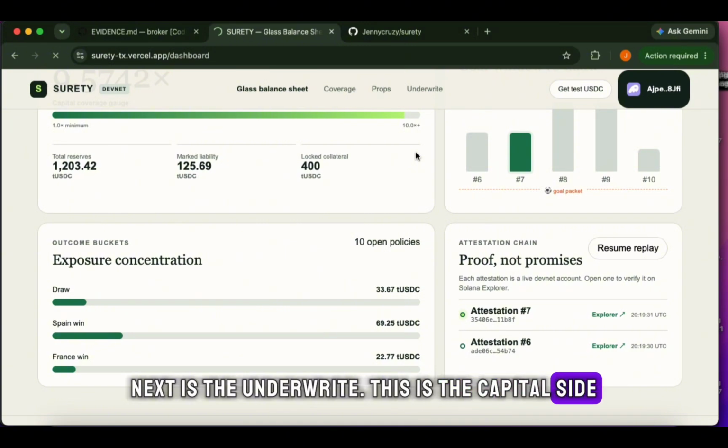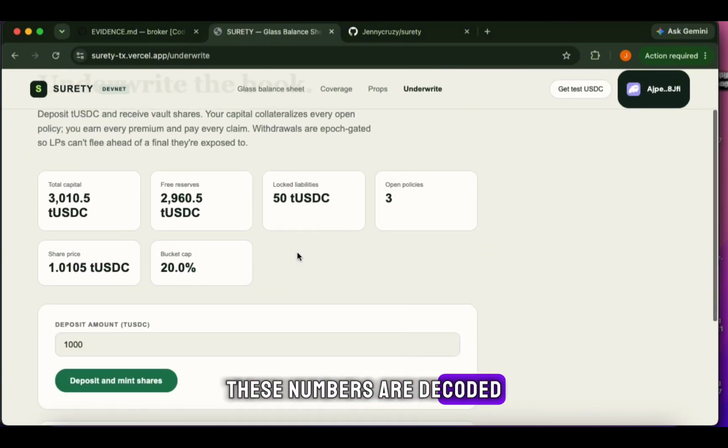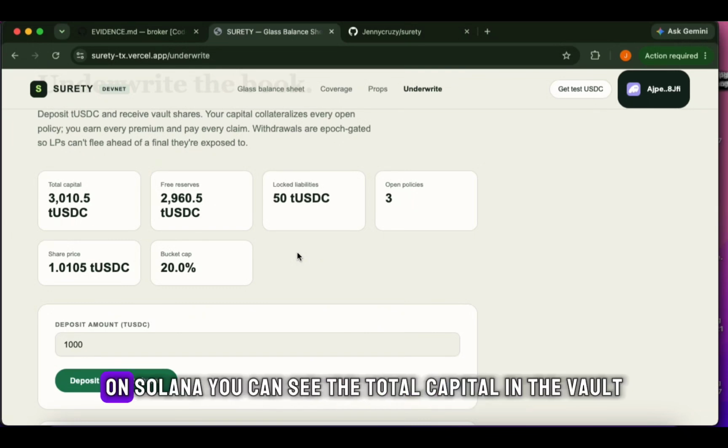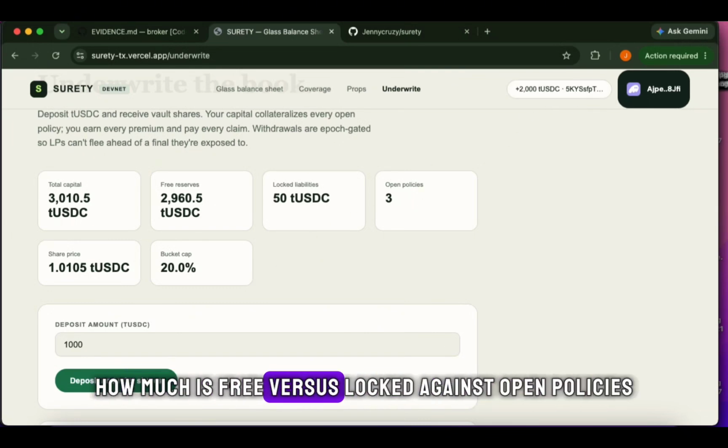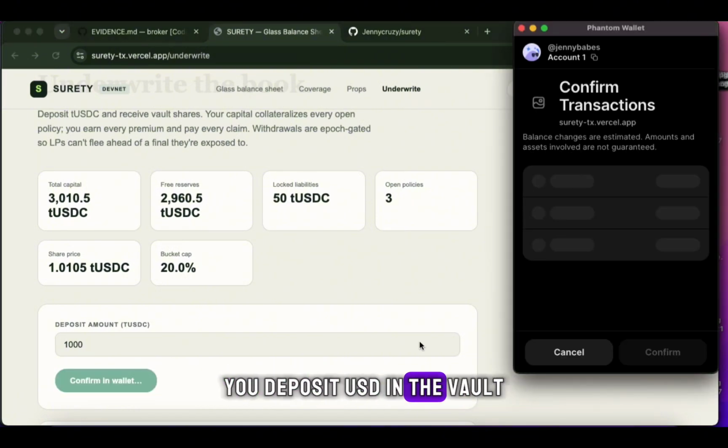This is the capital side, where the money that backs every policy comes from. These numbers are decoded straight off the vault account on Solana. You can see the total capital in the vault, how much is free versus locked against open policies, and the price of one vault share. To back policies, you deposit USDC in the vault.